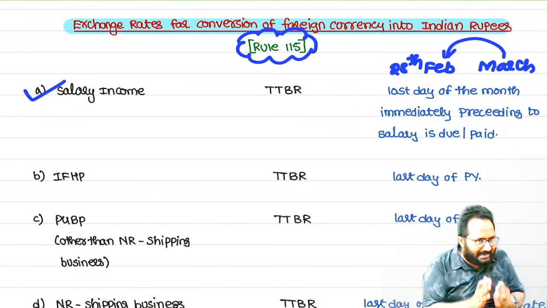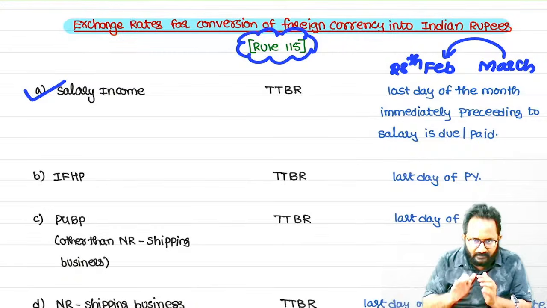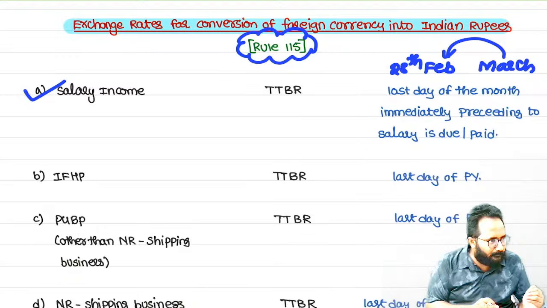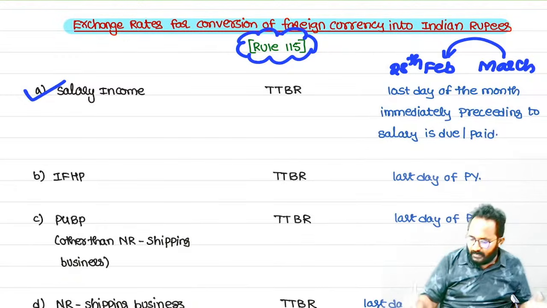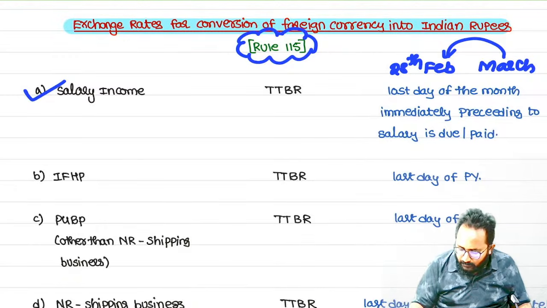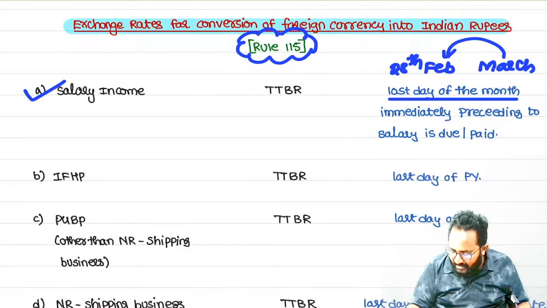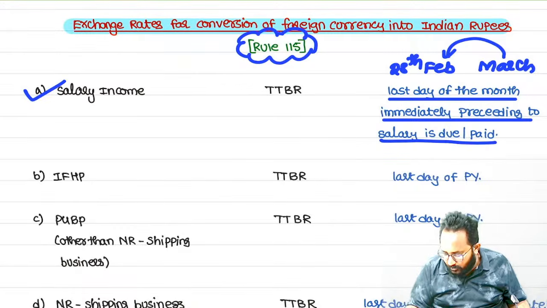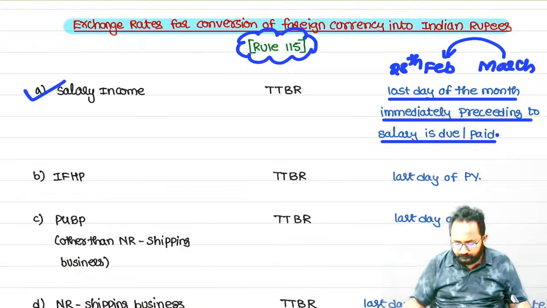That means, salary related, clearly they are saying which month's salary. That month's preceding month last day. That is, the last day of the month immediately preceding the month in which the salary is due or paid.